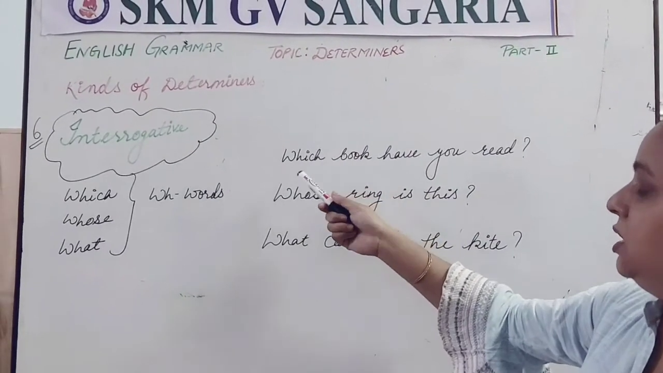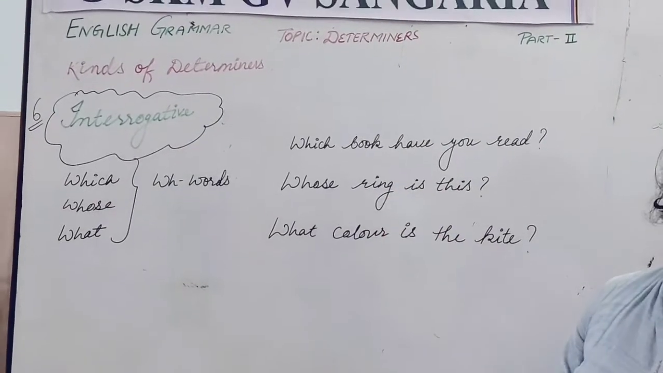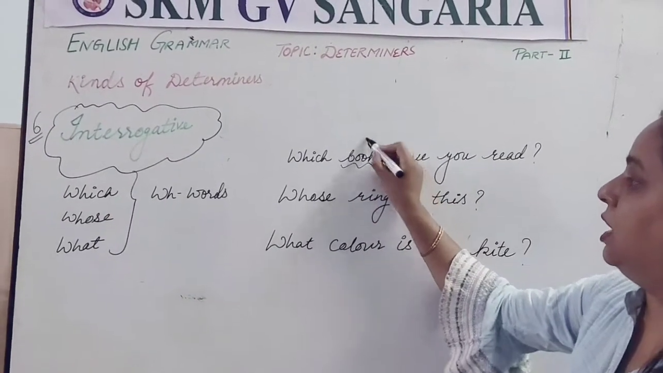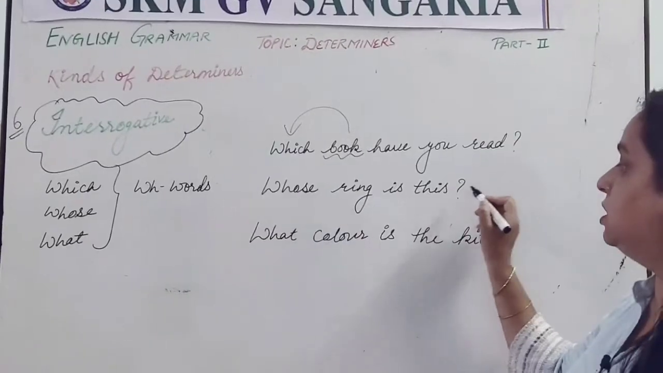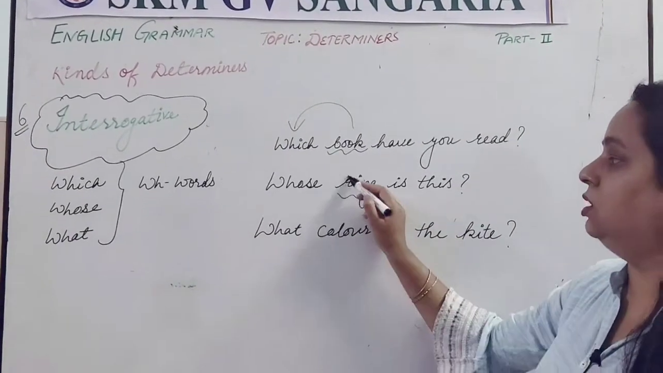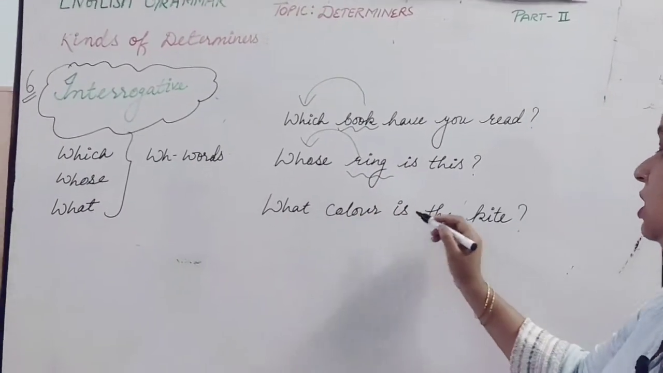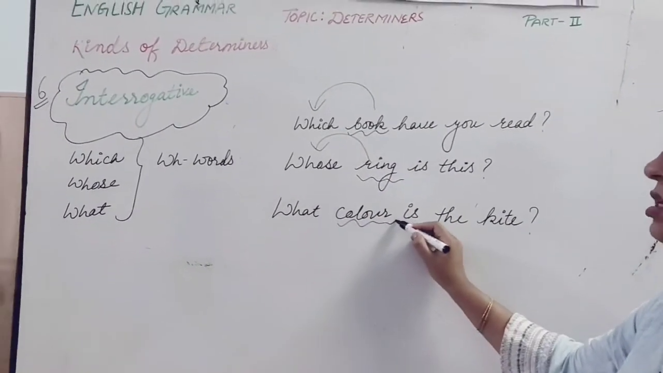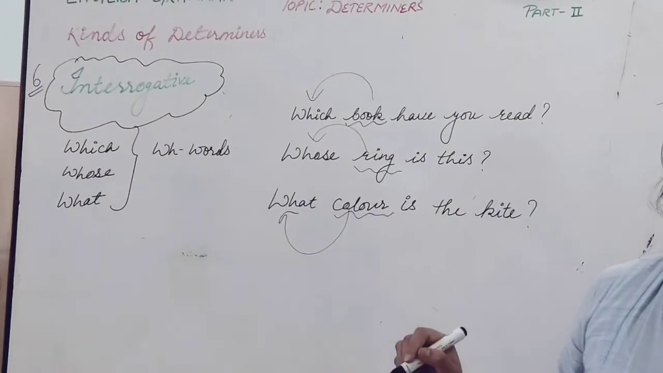So see the example, which book have you read? So here book is a noun, and which is the determiner. Whose ring is this? Ring is a noun, and whose is the determiner. What color is the kite? Color is a noun here, and what is the determiner here.